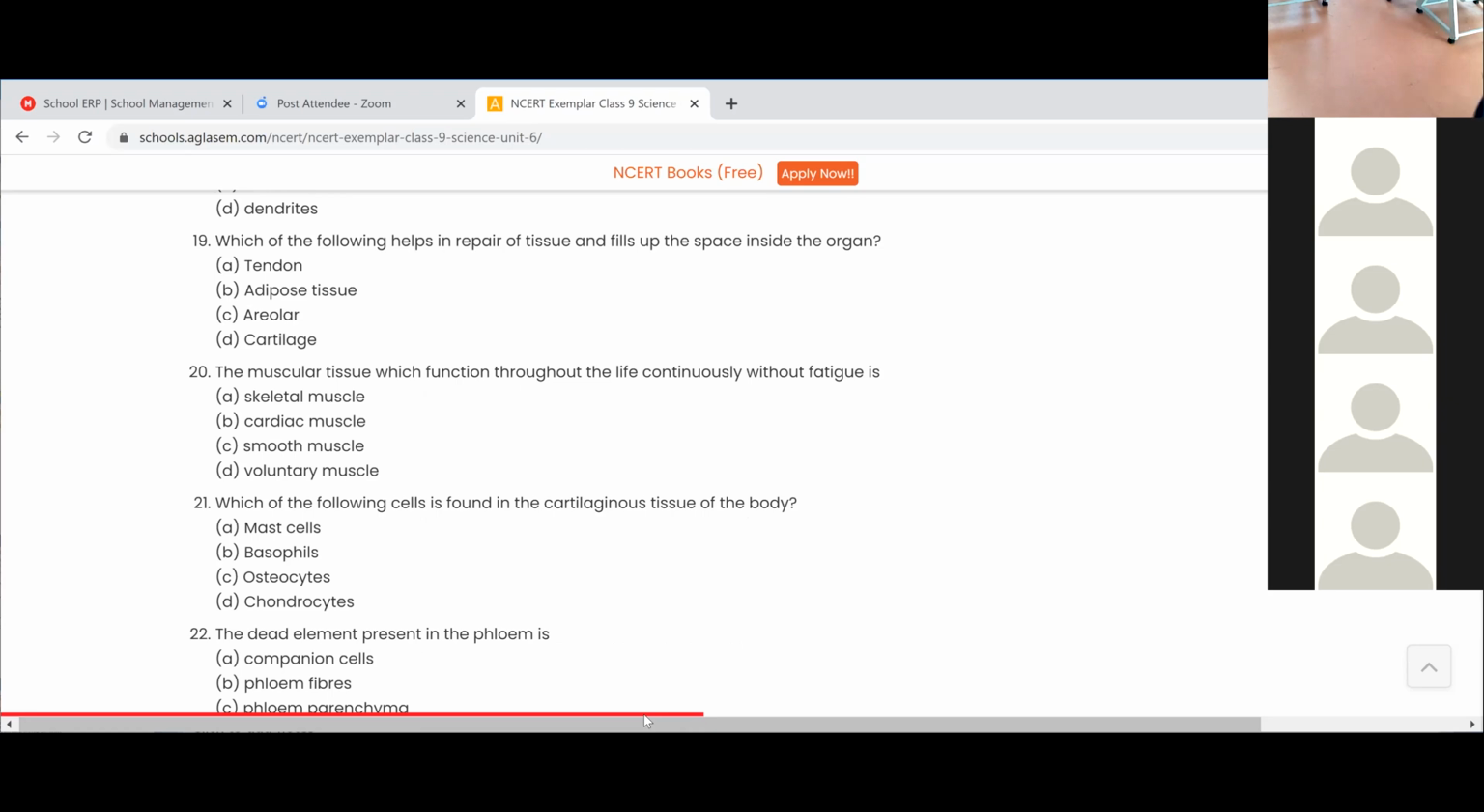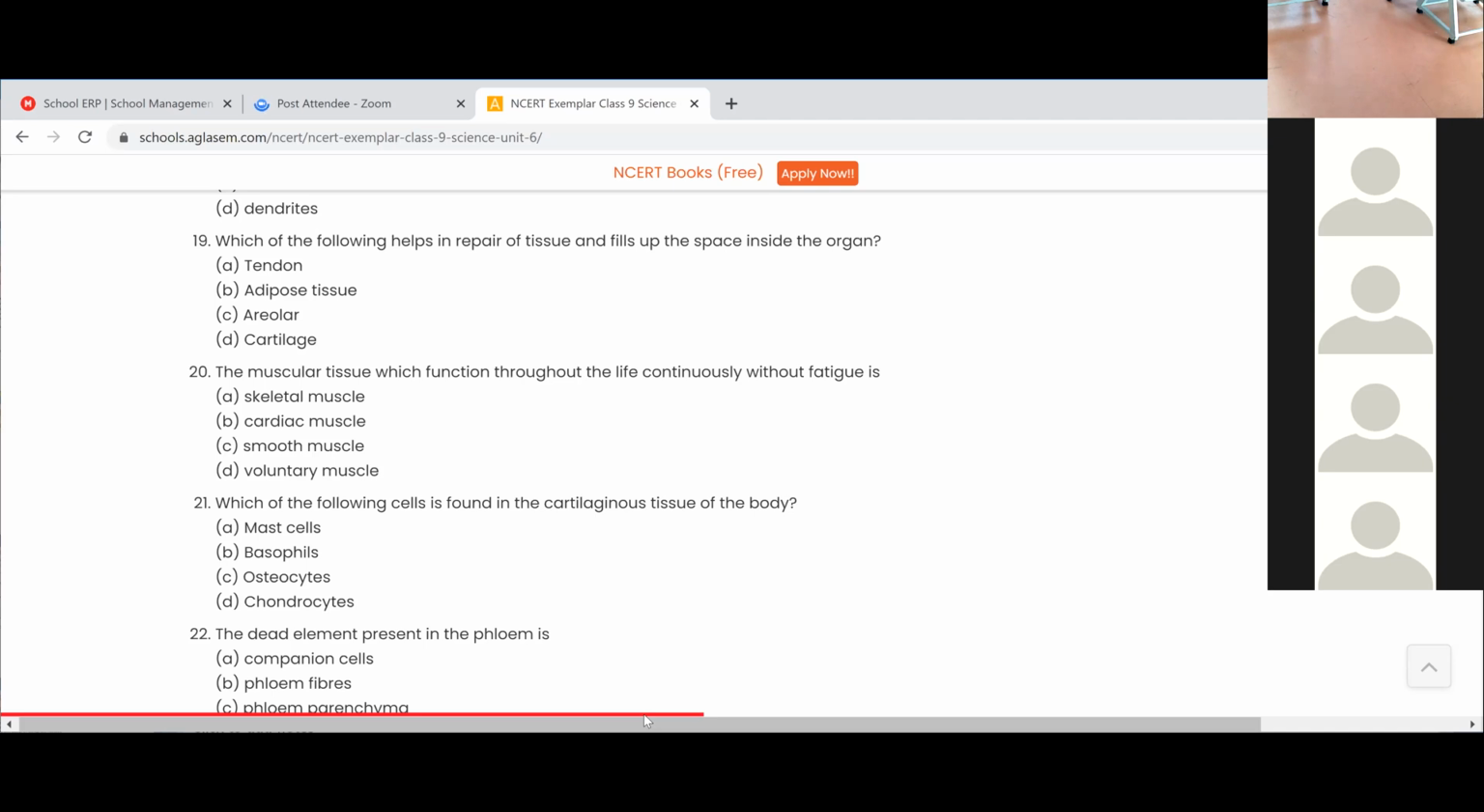The muscular tissue which functions throughout your life, it will be beating. Ma'am, cardiac muscles. Cardiac tissue. Yes, ma'am. Cardiac muscle. Good. It's cardiac. Heart, ma'am.